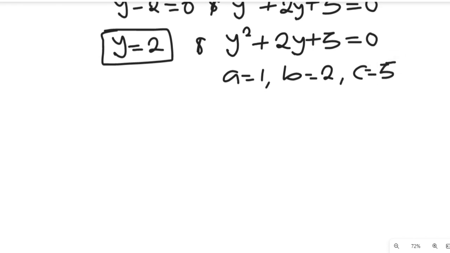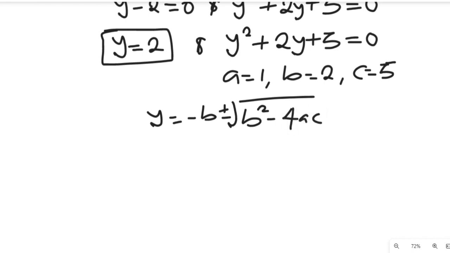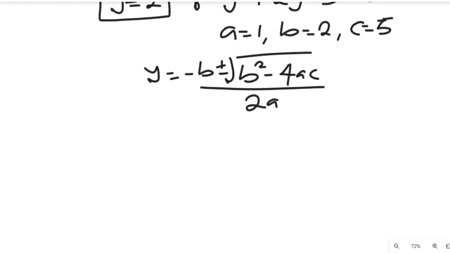Now, if we apply the quadratic formula, our y will be equal to negative b plus or minus the square root of b squared minus 4ac divided by 2a, right? Let's substitute the values of a, b, c into this.